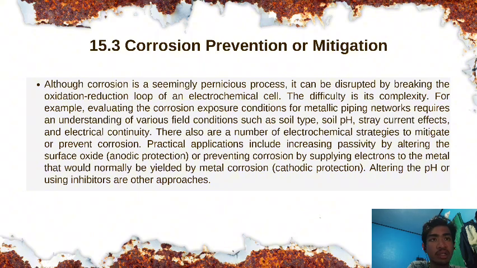There also are a number of electrochemical strategies to mitigate or prevent corrosion. Practical applications include increasing passivity by altering the surface oxide, or preventing corrosion by supplying electrons to the metals that would normally yield to corrosion. Altering the pH or using inhibitors are other approaches.